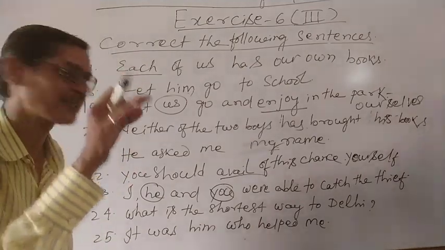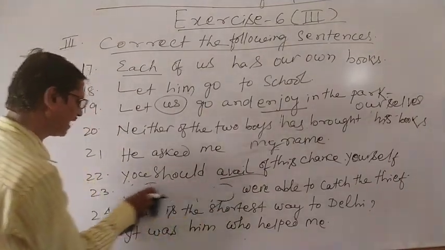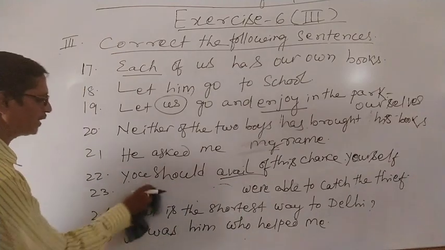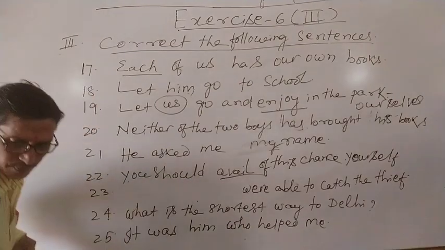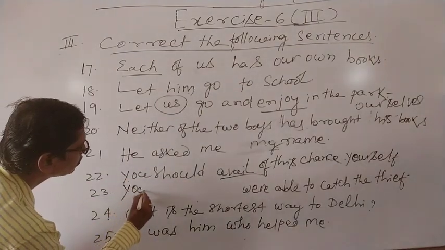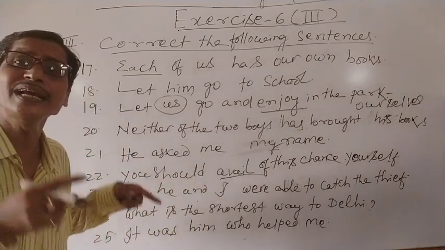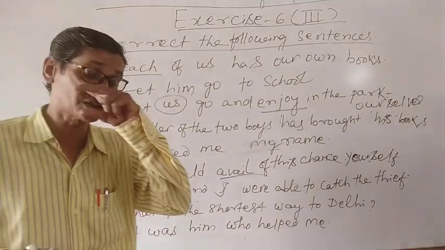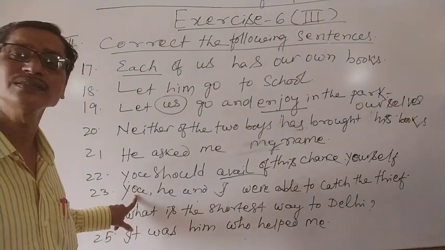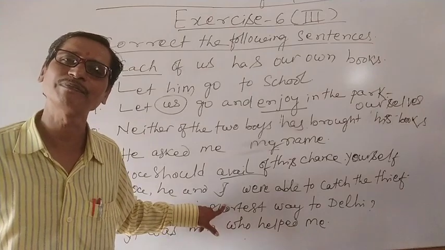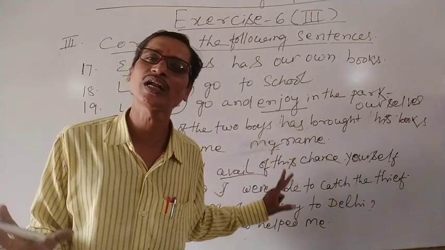We have learned the correct use of nouns. So instead of using it like this, what will we do? We can use first you, he and I. I, he and you is wrong. You go through these rules we have already discussed earlier. According to this rule, first second person, then third person, then first person will come. You, he and I were able to catch the thief is the correct answer.